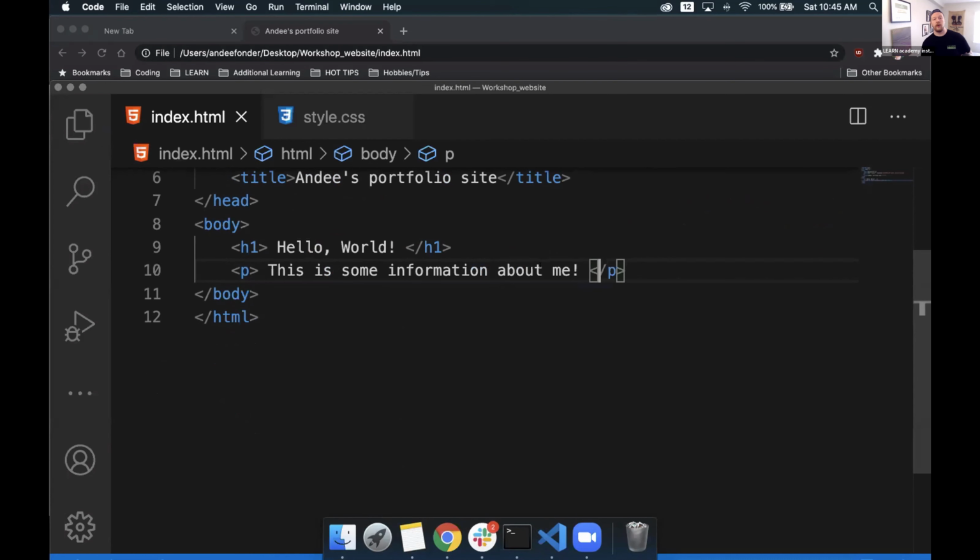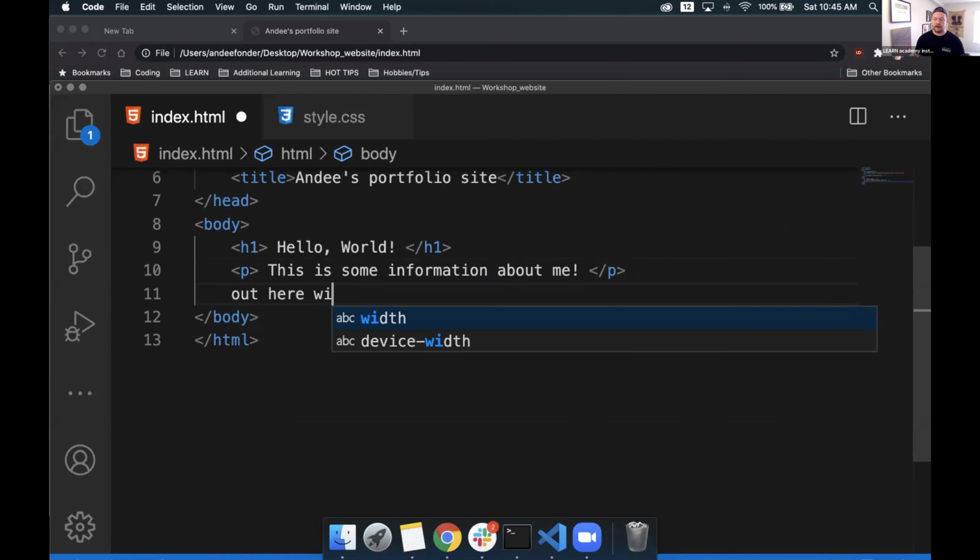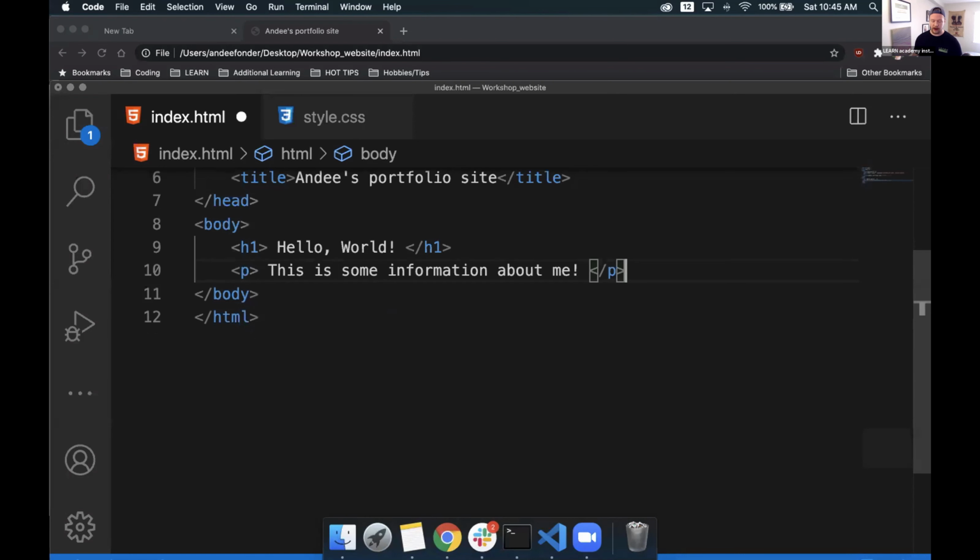We don't want to just write regular text out here without a tag because it won't get rendered exactly. The browser will still render it, but it won't be able to be styled. It won't be in the right place, and generally it will kind of break your code. We want to make sure that we always wrap it inside of another container, such as a p tag or a div, stuff like that. I know div doesn't mean anything to you yet, but just understand that there are other containers out there available to us. So let's just see what that looks like in the browser real quick.